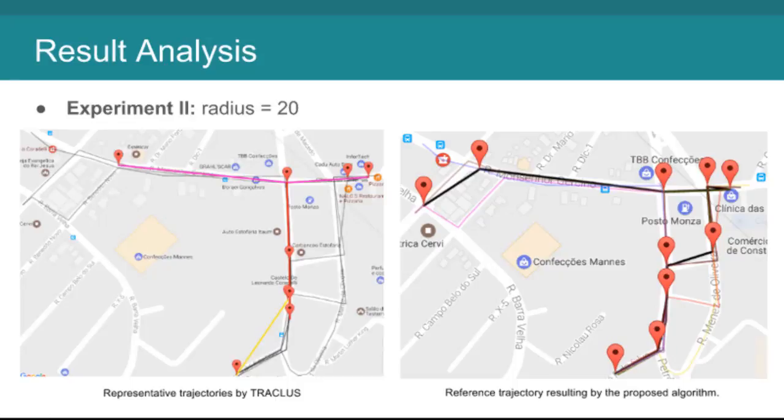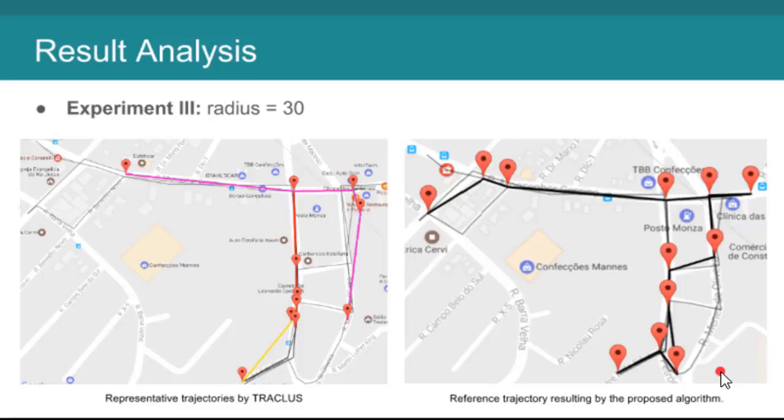The second experiment, with the radius set at 20, shows a similar result, except that TRAJREF has 3 clusters, shown by the different color segments. TRAJREF, however, has a greater accuracy, showing a single reference trajectory that matches the shape of the input set.